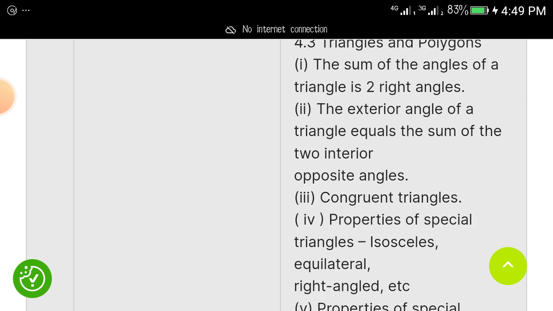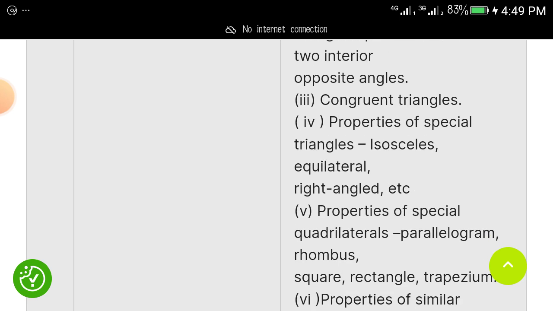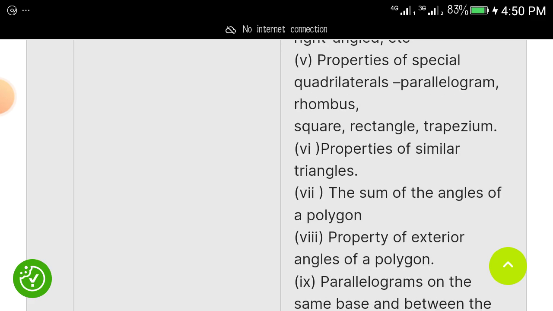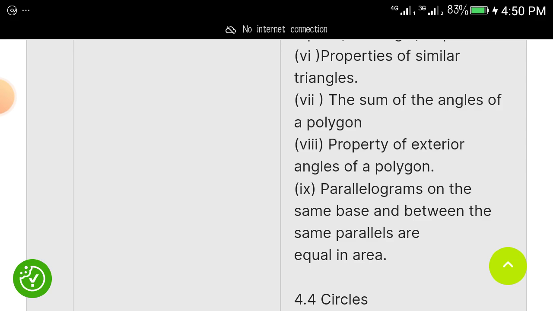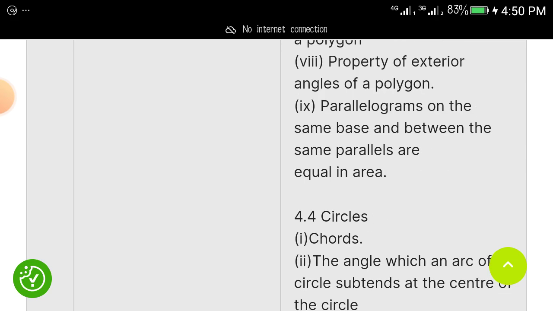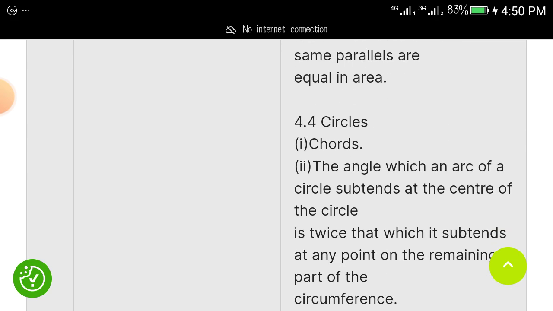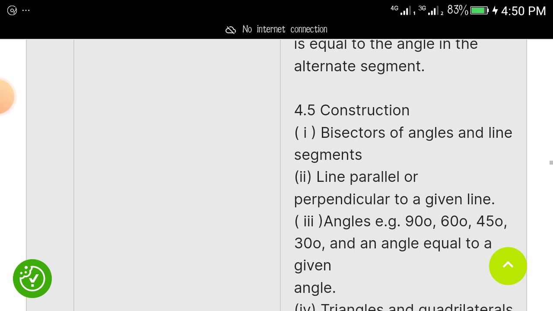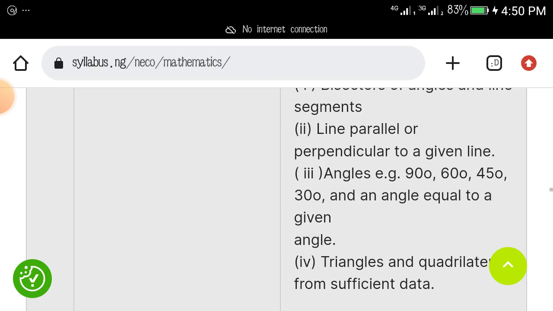Triangles and polygons will come out. The sum of angles of a triangle, the exterior angles of a triangle, congruent angles, properties of special triangles: isosceles, equilateral, right angles, etc. Properties of special quadrilaterals: parallelogram, rhombus, square, rectangle, trapezium, and others. Properties of similar triangles, the sum of the angles of a polygon, properties of exterior angles of a polygon, parallelograms on the same base and between the same parallels are equal in area. Circles, chords, the angles: these are main topics that you must study.